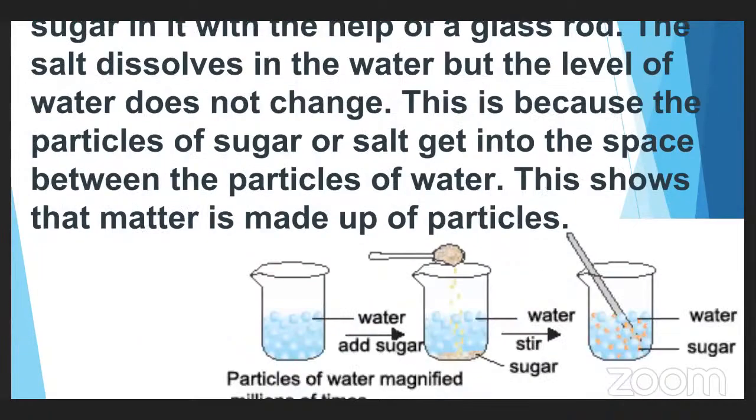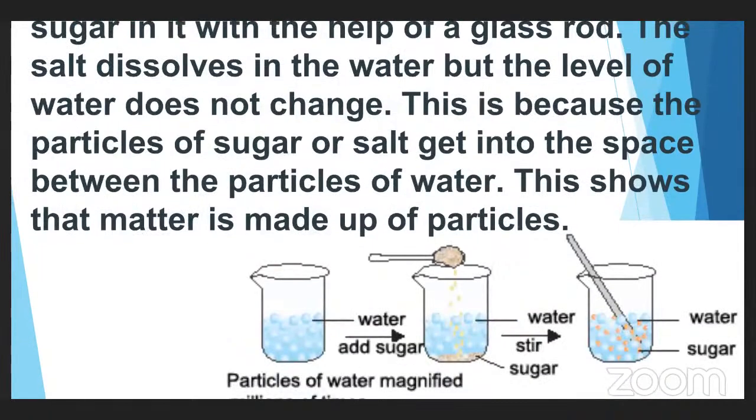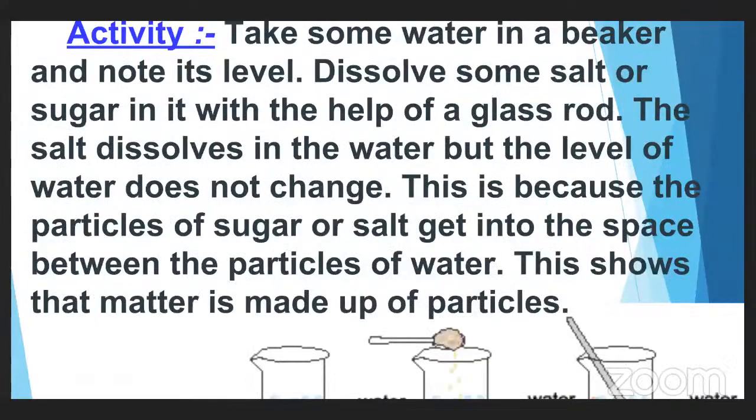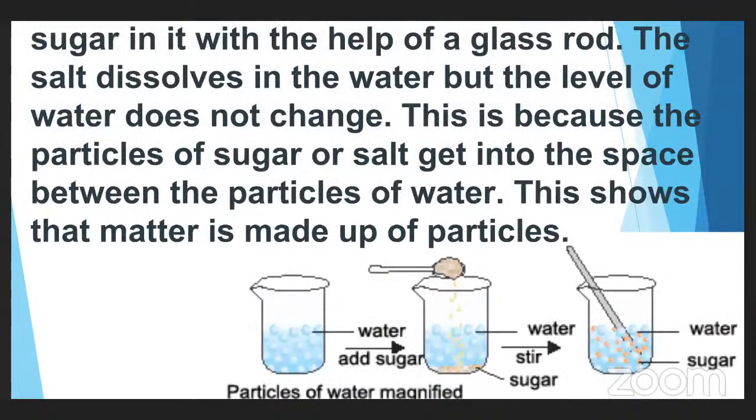You can see the glass rod in the picture, with some brown colored substance on it. You can take either salt or sugar, a little amount on the glass rod, and put that salt or sugar into the beaker which contains water.